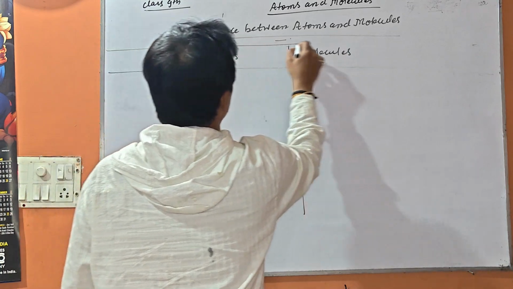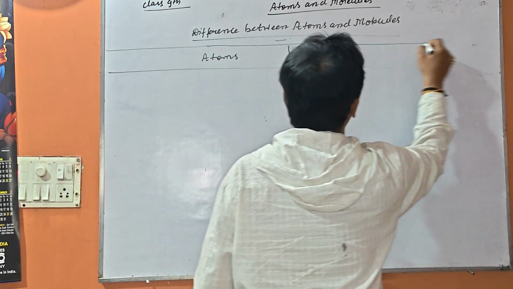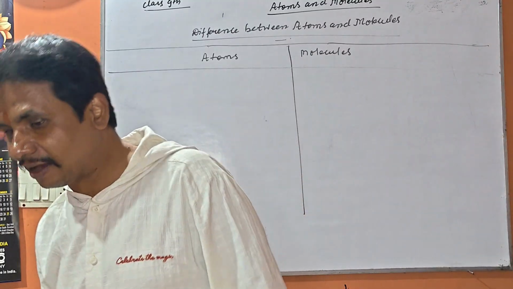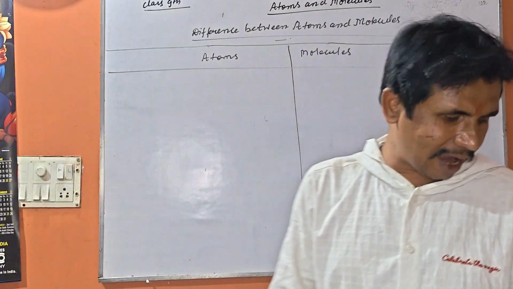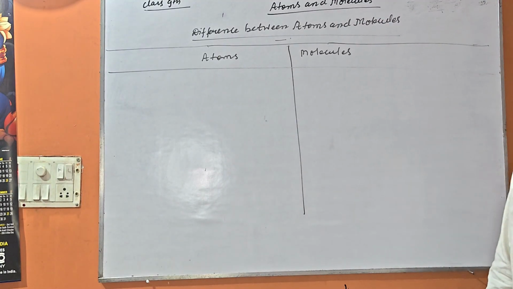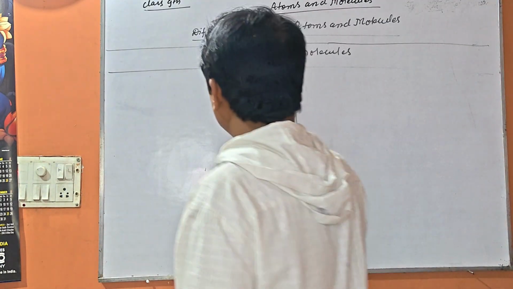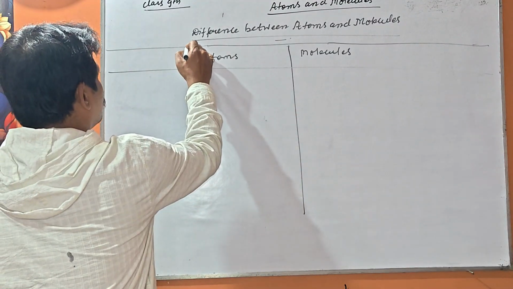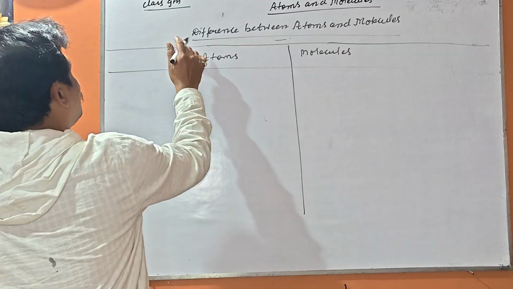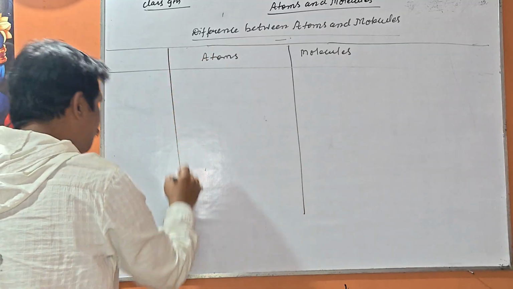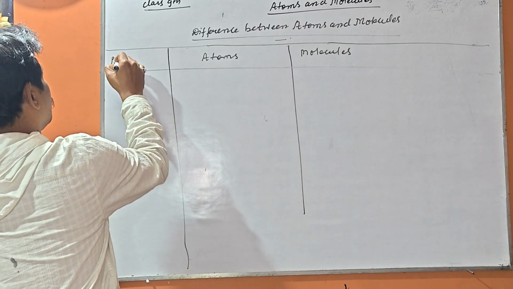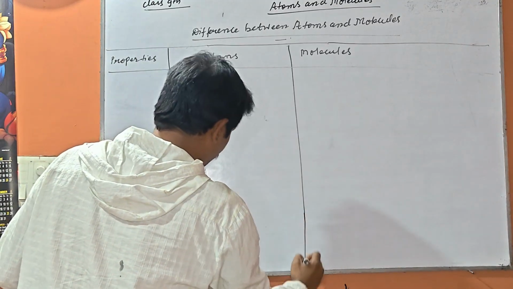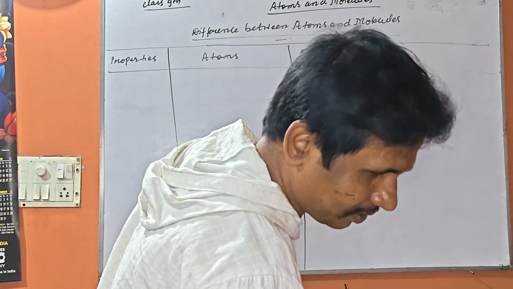My dear friends, you all know about atoms. An atom is the smallest particle of an element which takes part in a chemical reaction. But what about molecules? Molecules are the smallest particle of a substance, element or compound, which exists in a free state. First you are going to write the properties, the differentiation on the basis of their properties. So let us start.